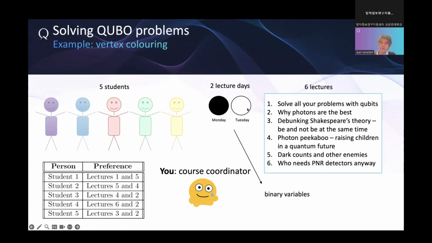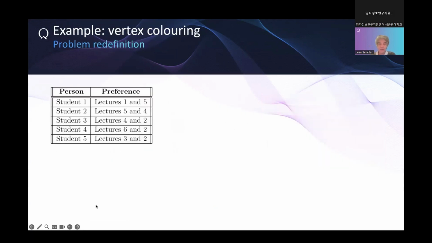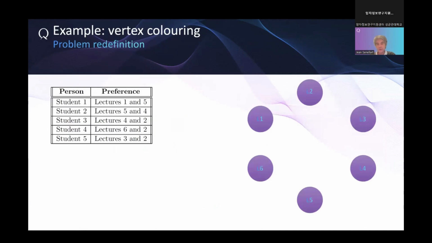It's also black and white. So we can think of that as a coloring problem, the two-color coloring problem. And the problem definition is that my Q matrix is this preference. So let us see how we can turn that into a quantum QUBO problem.